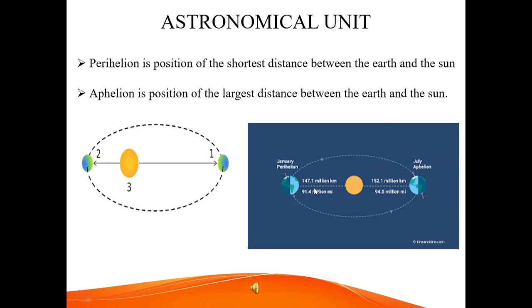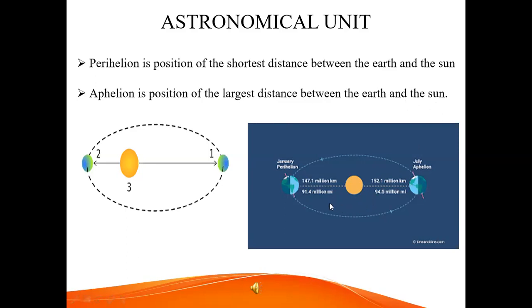When the earth is in its farthest position, that is when the distance between earth and sun is the largest, it is called the aphelion position. Aphelion is the position of the largest distance between the earth and the sun.